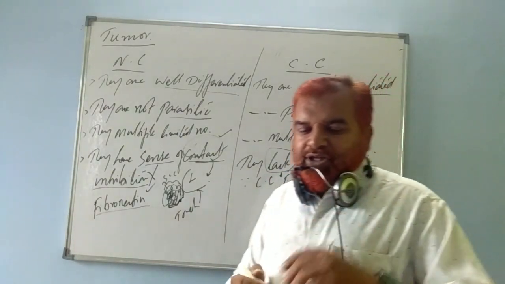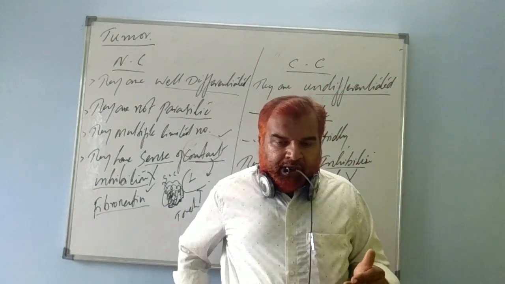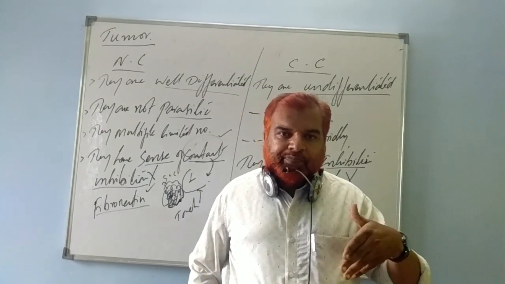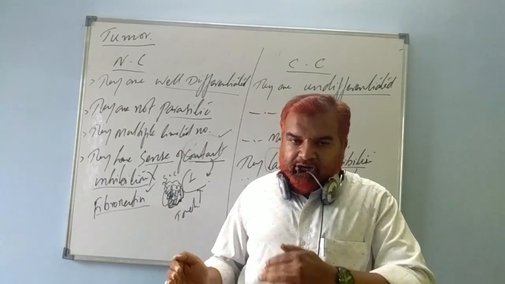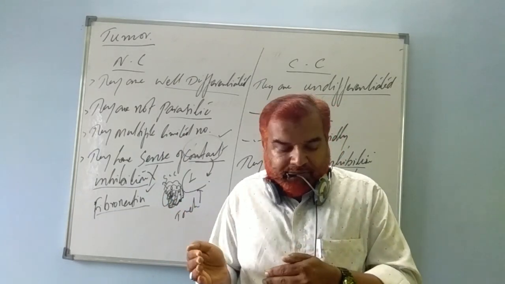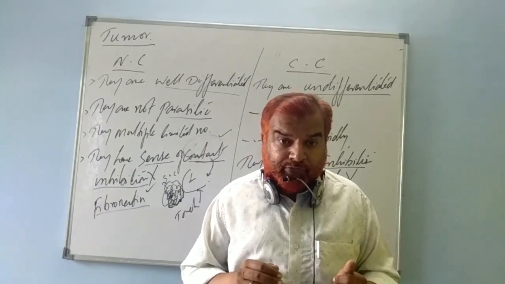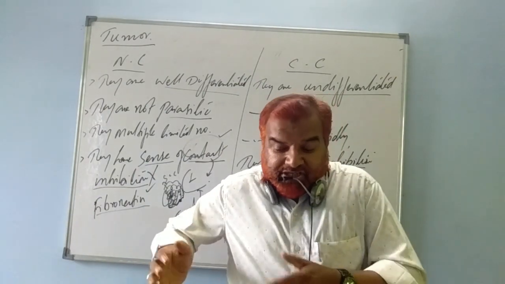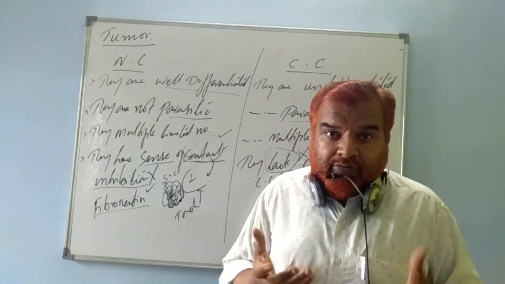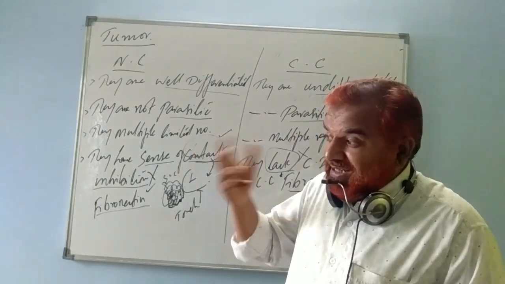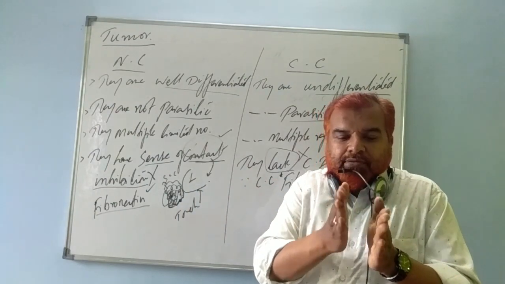What do you mean by that? I will give one simple example. On a desk, if 5 or 4 students are sitting, there is only a small place left. One of your friends will come and sit, and when he touches the other student, he should feel that there is no more place. He should sense that. If he starts pushing the others, they'll ask, hello foolish fellow, don't you have sense? Why are you pushing? Don't you have a mind? Are you foolish? Like that. When normal cells come in contact with other tissue, they stop growing.